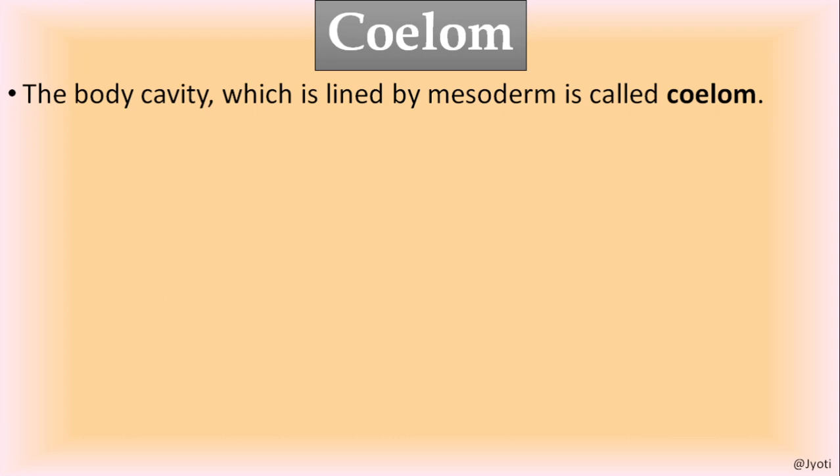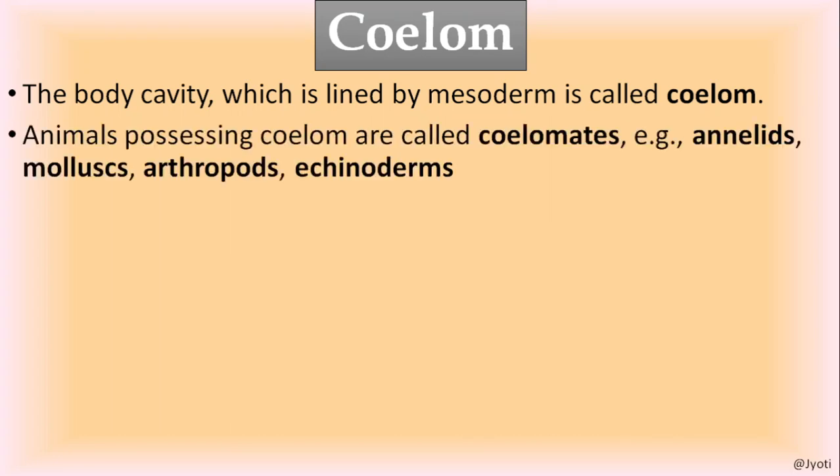Now the animals are also divided on the basis of the coelom present in them. What is coelom? The coelom is the body cavity which is lined by the mesoderm. Or we can say it is the body cavity present between the gut and the body wall. The animals which possess coelom are called coelomates. And who are the coelomates? Annelids, mollusks, arthropods, echinoderms, hemichordates and chordates are the coelomates.